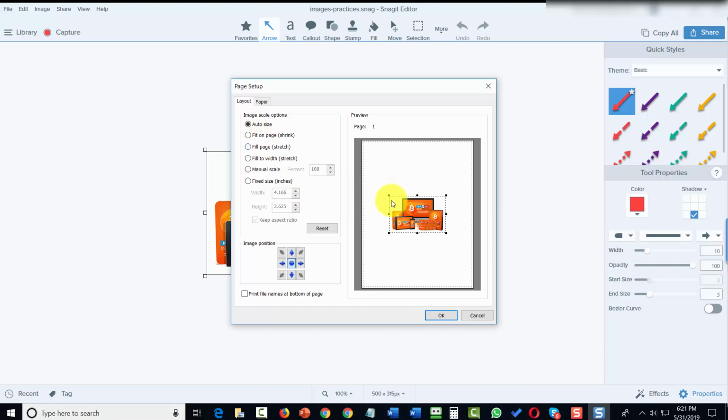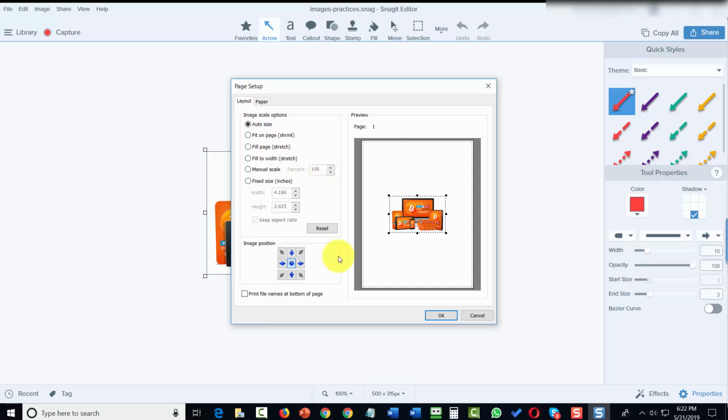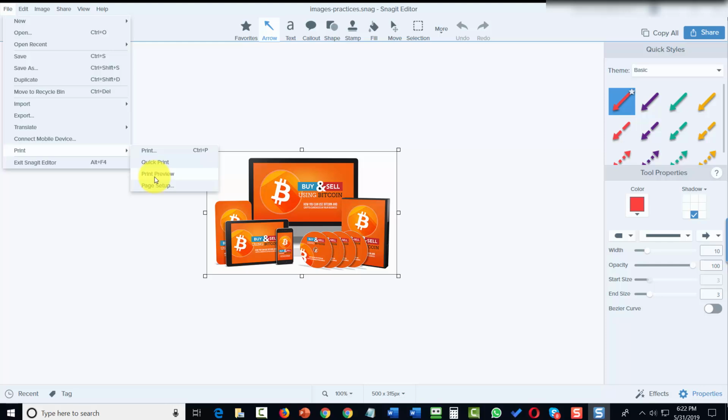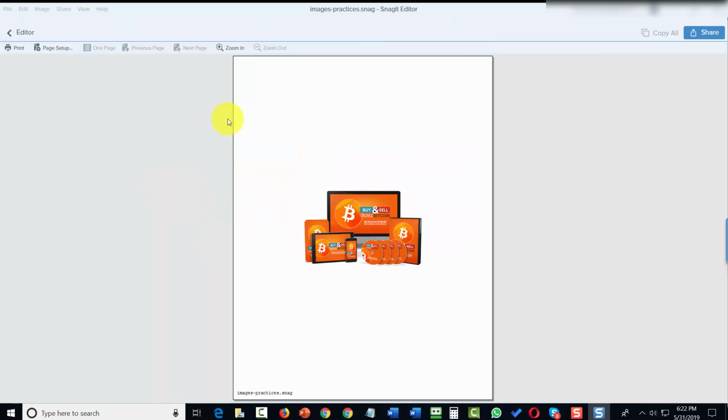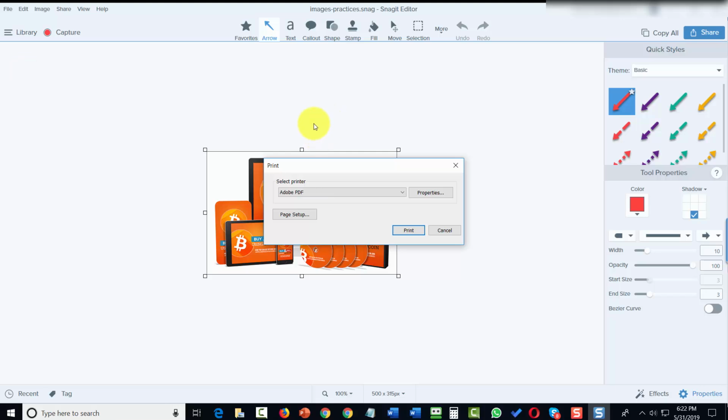So for example, if you wanted to reposition the image, you want to determine what kind of paper you're going to print the image on, and then you're going to click OK. If you want to have the file name on here, you can do that. Click OK. You can come back to the file command. You can do a print preview. You'll see how your image is going to look. Once you have your print preview available, you can then click the printer button. And if you're not going to print physically, you can print this image to an Adobe PDF file.